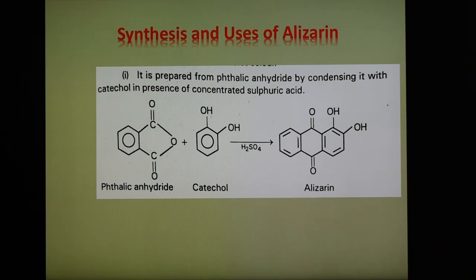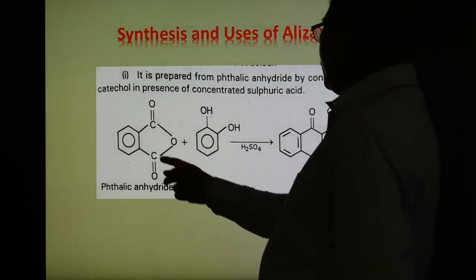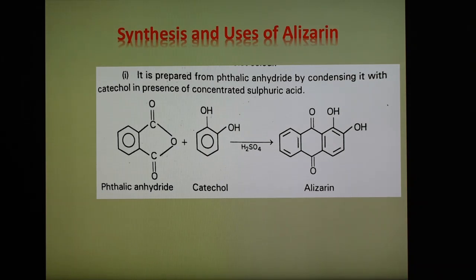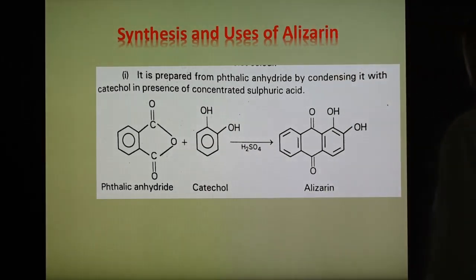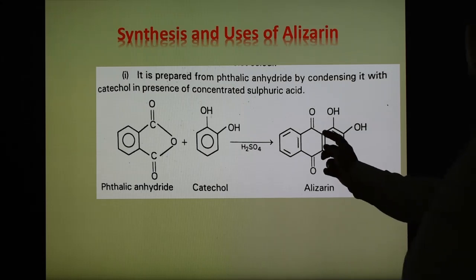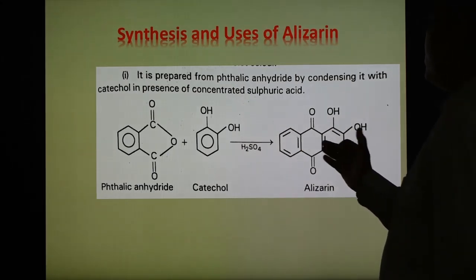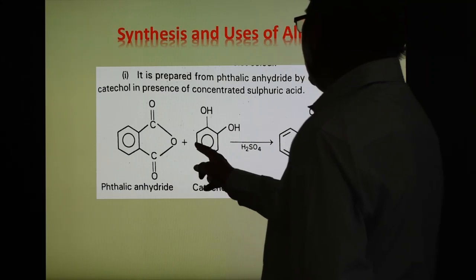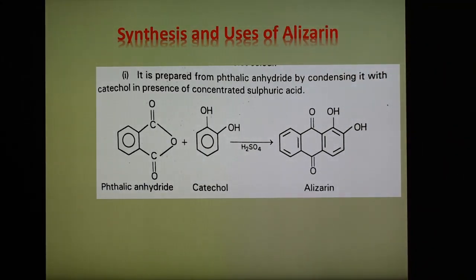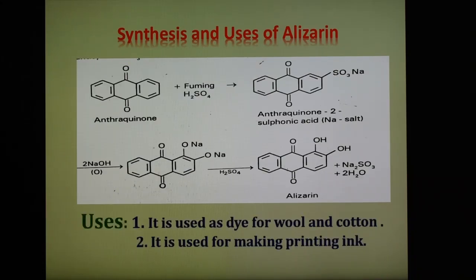The first method of synthesis of alizarin: it is prepared from phthalic anhydride by condensing it with catechol in the presence of concentrated sulfuric acid. This is the reaction shown here. This is the phthalic anhydride and this is catechol, and now they get joined in this way, and we get the compound alizarin. So there are three benzenic rings joined here. This is the reaction by which we get alizarin. So this is one method, and there is another method of synthesis of alizarin.